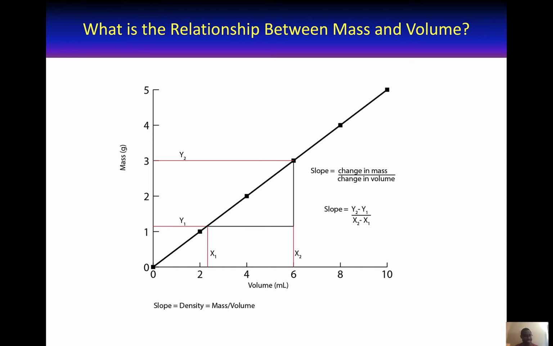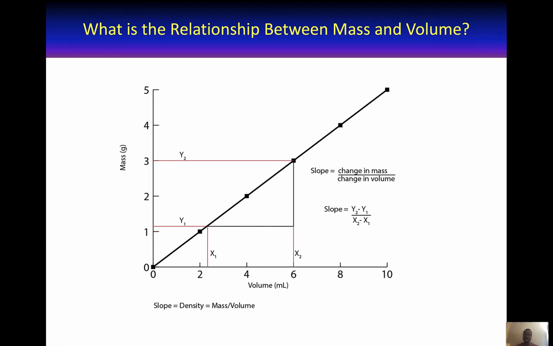To figure this out, just imagine that we have 6 different iron blocks. These iron blocks have varying mass, and since they have varying mass, they also have varying volume. So we decided to plot a graph of mass versus volume. When we plotted the data on the graph, a straight line emerged. So what does this straight line tell us? This straight line tells us that there's a linear relationship between mass and volume. What this means is that as mass increases, the volume also increases.